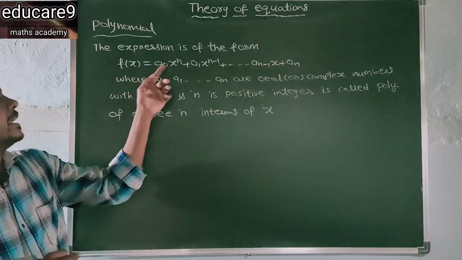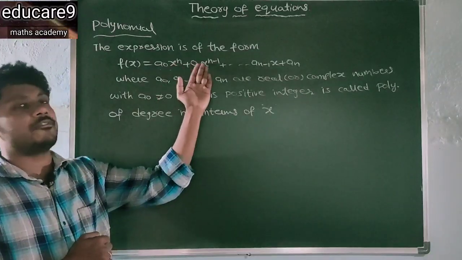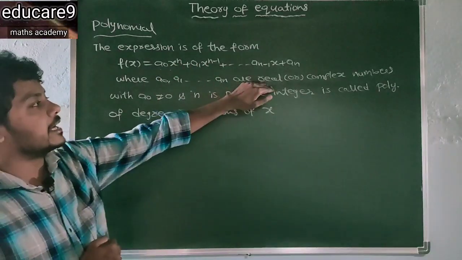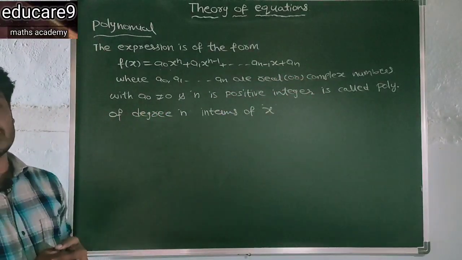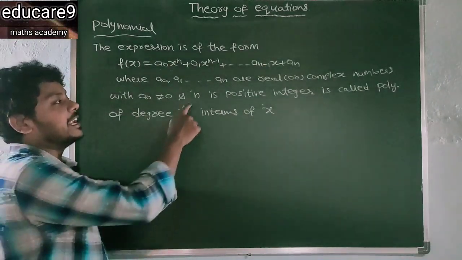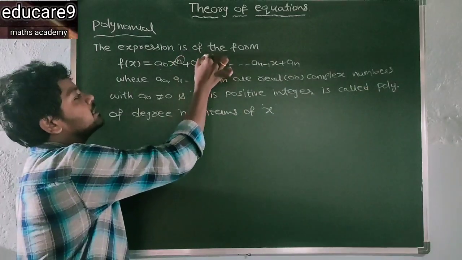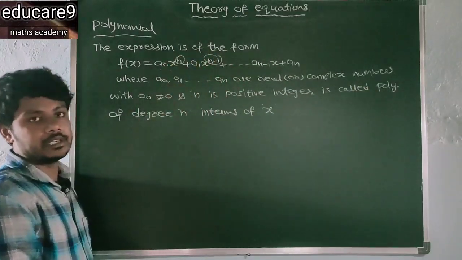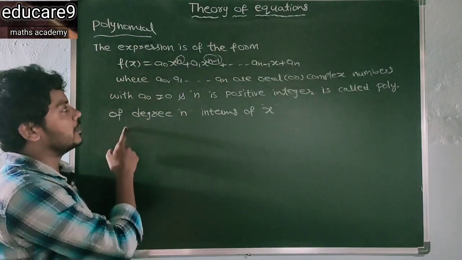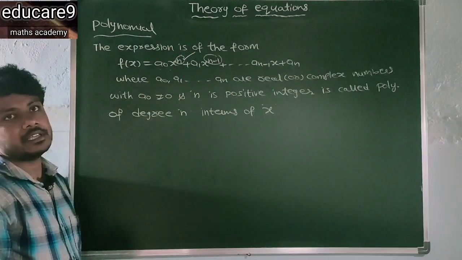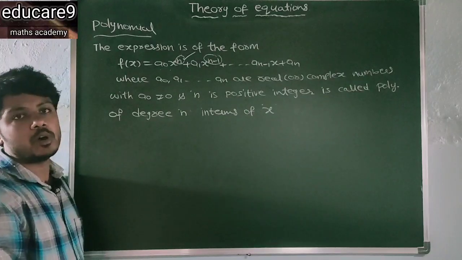Here a naught, a1, an minus 1, an are the coefficients of algebraic terms, and they are either real or complex numbers, with a naught not equal to 0, and here n is a positive integer. That means power of the algebraic term should be a positive integer. Then only this expression is called polynomial of degree n in terms of x. This is the definition of the polynomial.